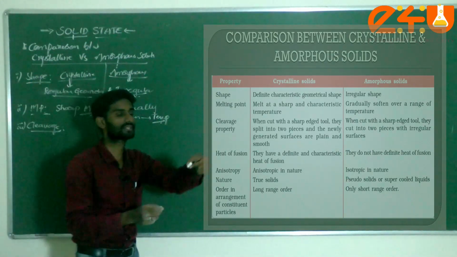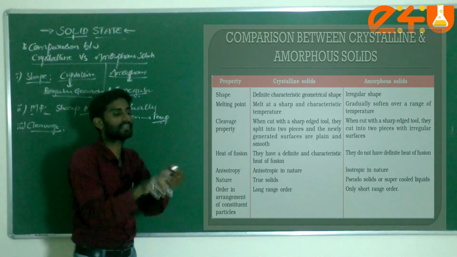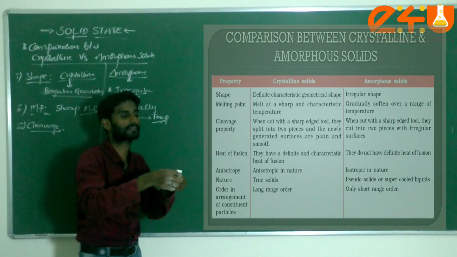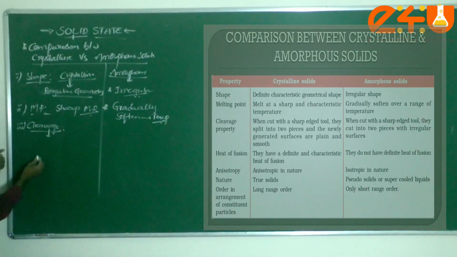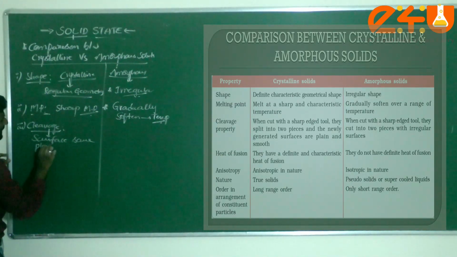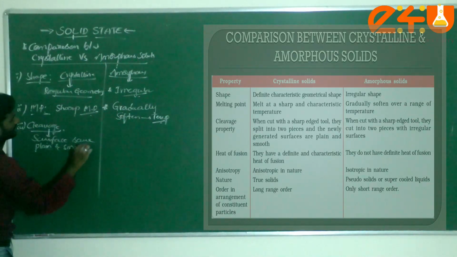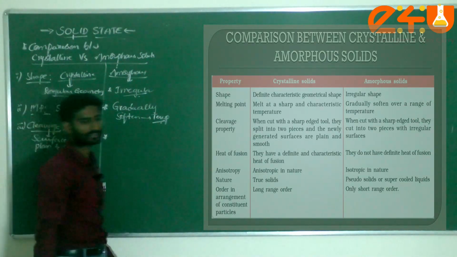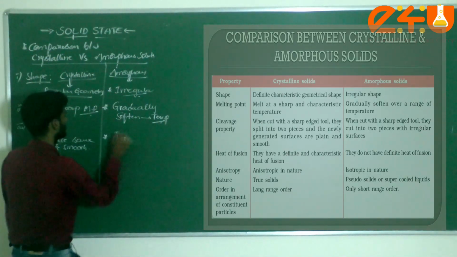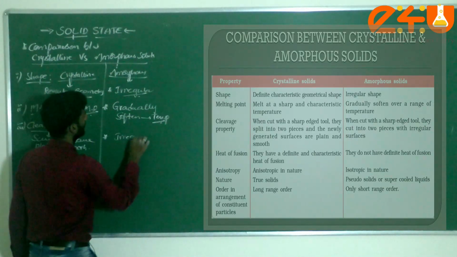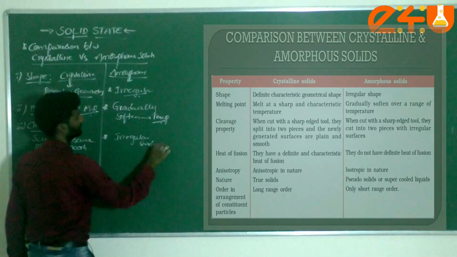After breaking this one, just have a check. There are no different arrangements of atoms, it is all the same arrangement only. Am I correct or not? Now, for the cleavage property, if you cut with a sharp tool, the surface has the same plane and is smooth. But in case of amorphous solids, when cut with a sharp-edged tool, they cut into two pieces with irregular surfaces. We are observing irregular surfaces. Am I correct or not?